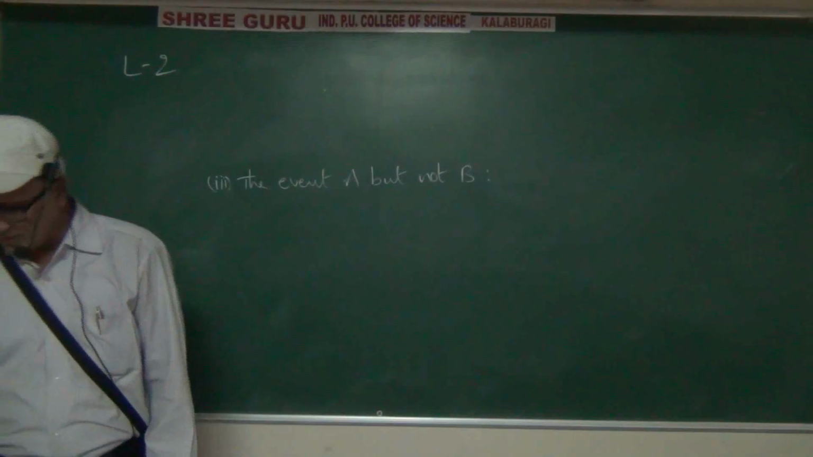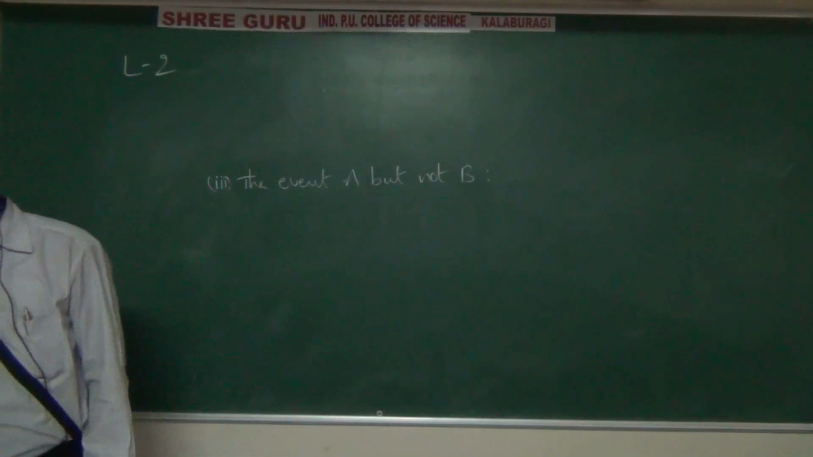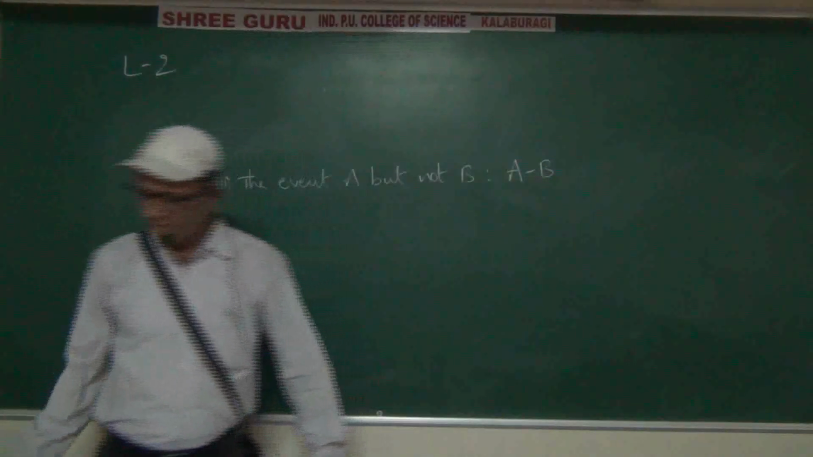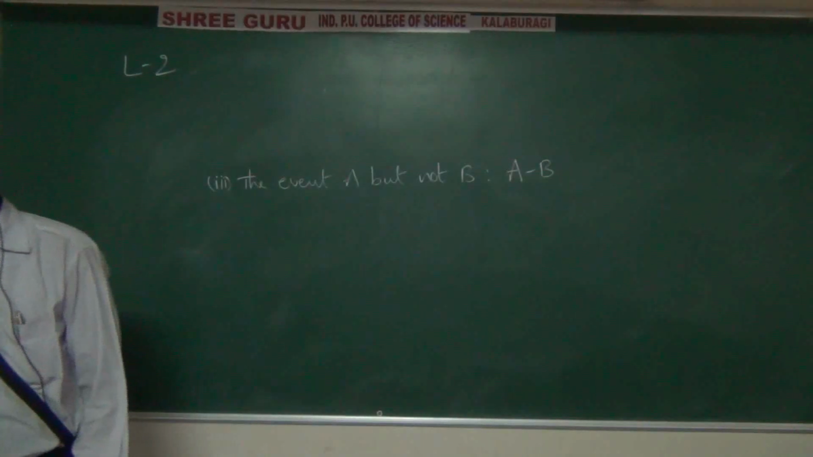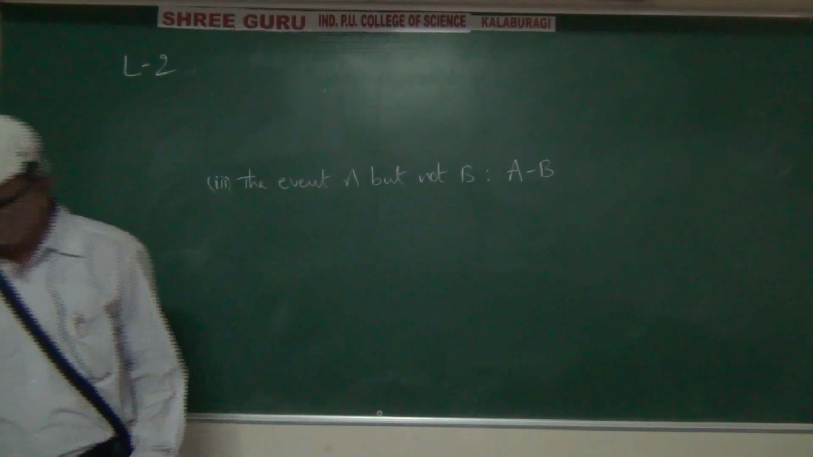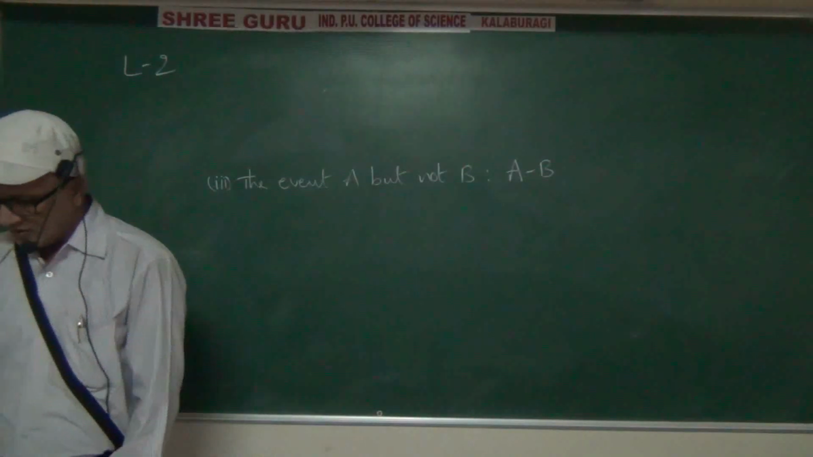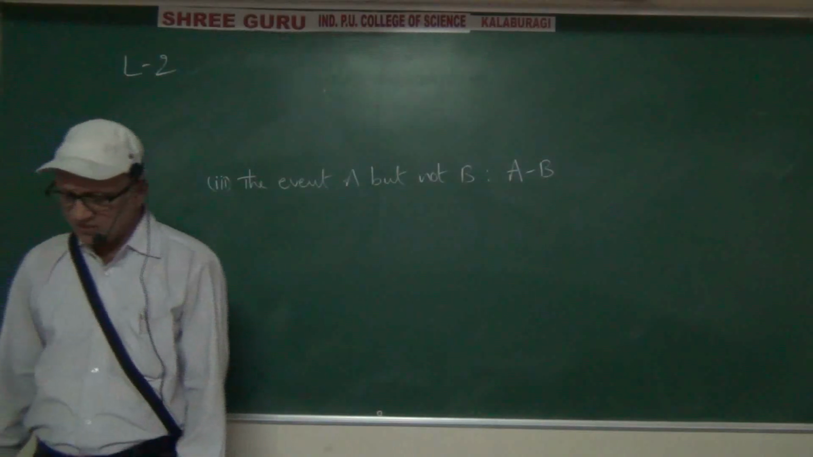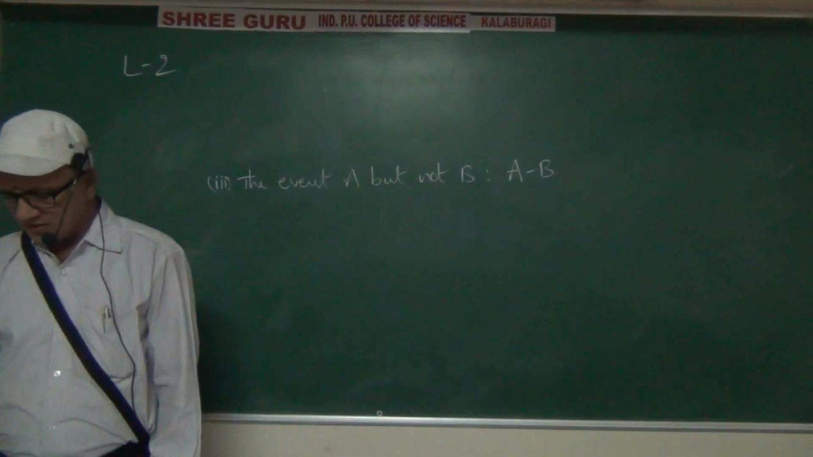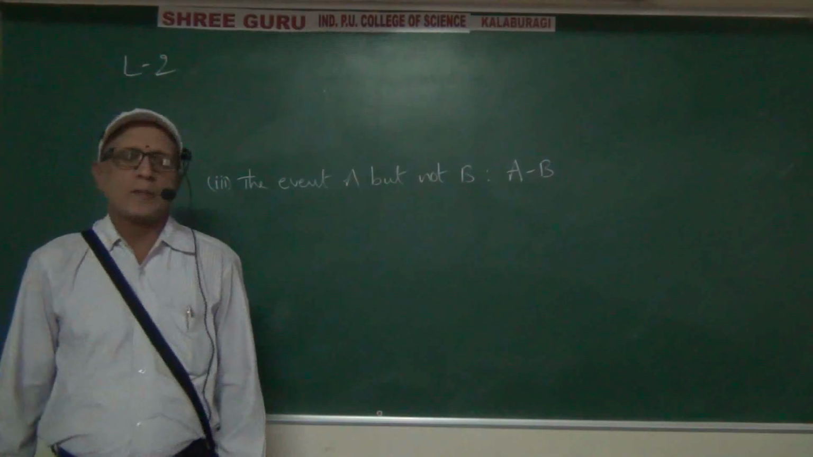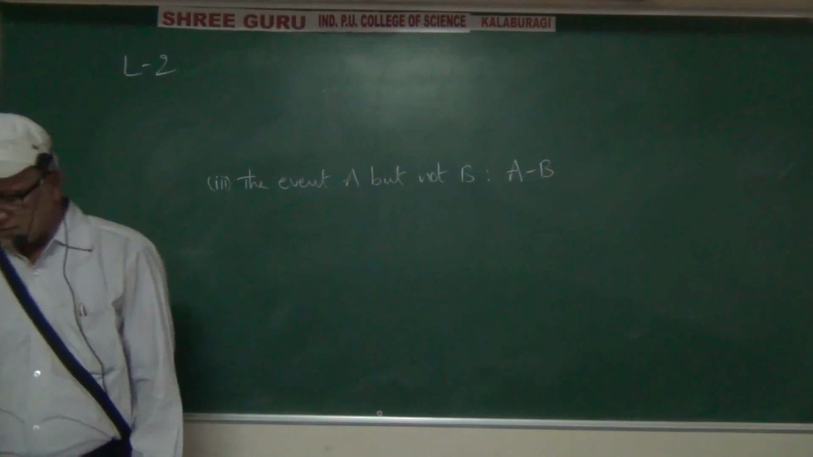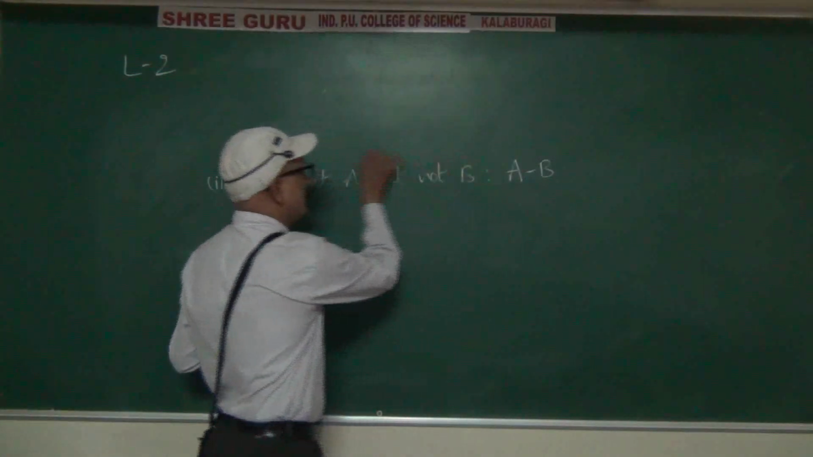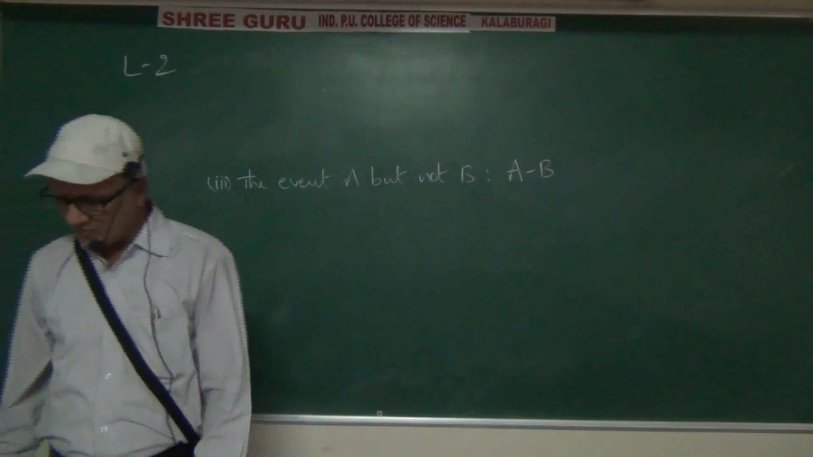The event A but not B. Under that write down: A minus B is the set of all those elements which are in A but not in B. Therefore, A minus B may denote the event, inverted comma start, A but not B.